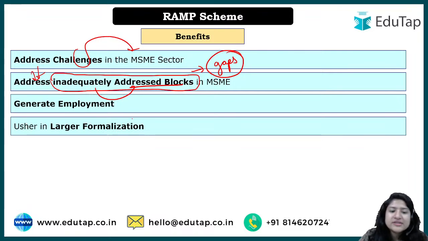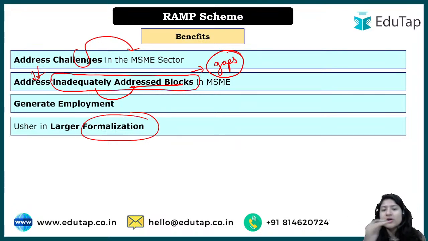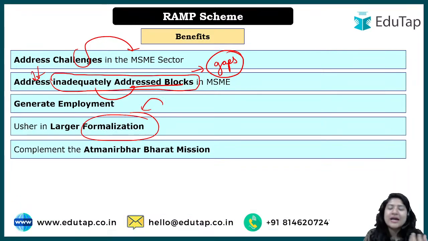And usher in large formalization. Formalization basically means there are two types of sector, unorganized and organized, right? In unorganized sectors, labourers are exploited. There are no fixed hours, there is no proper way of work, and sometimes even their rights as humans are not met, right? And formalized means what? To make them more organized, so that you have a proper industrial setup and proper safety measures, which are ignored in the unorganized sector. So usher in large formalization means formalizing the sector, making it organized from the unorganized manner it was in before. Under the scheme, that will be taken into consideration.